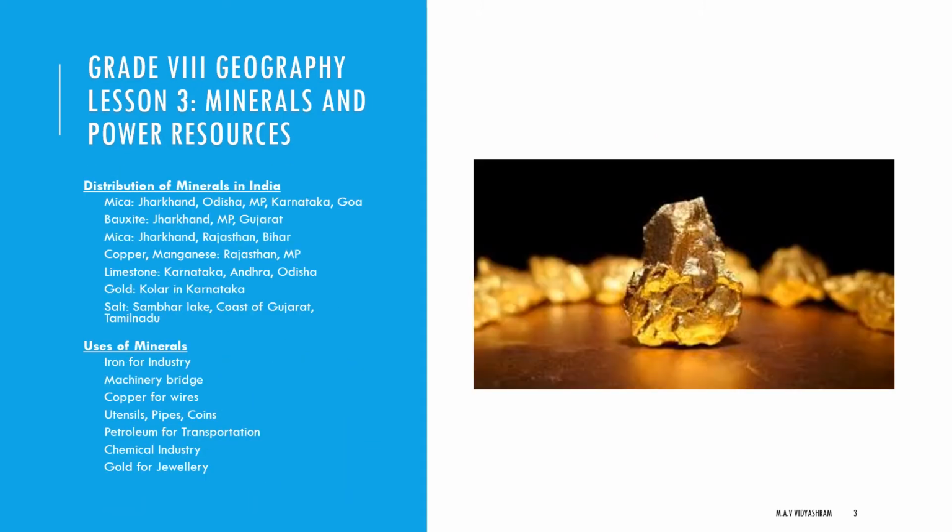Next we have to see the distribution of minerals at the India level. So the first one, mica. Mica deposits mainly occur in Jharkhand, Odisha, Madhya Pradesh, Karnataka, Goa. Then we have to see bauxite. Major bauxite producing areas are Jharkhand, Madhya Pradesh and Gujarat. Then copper. Copper as well as manganese is produced in Rajasthan, Madhya Pradesh.